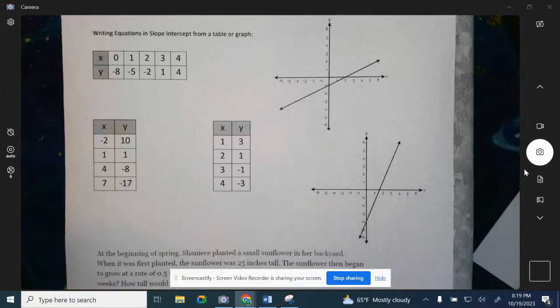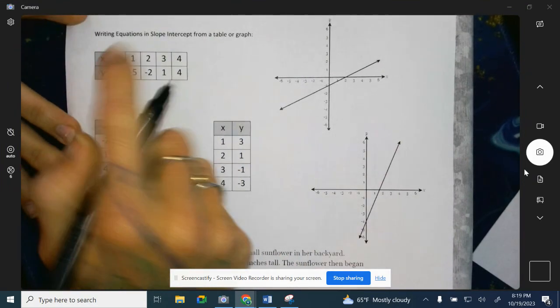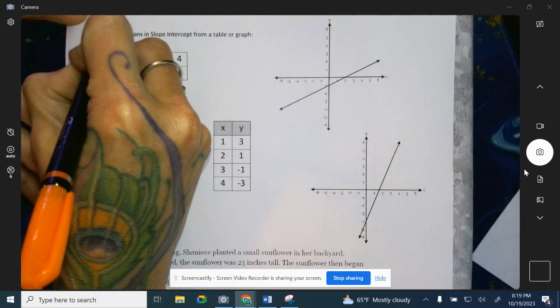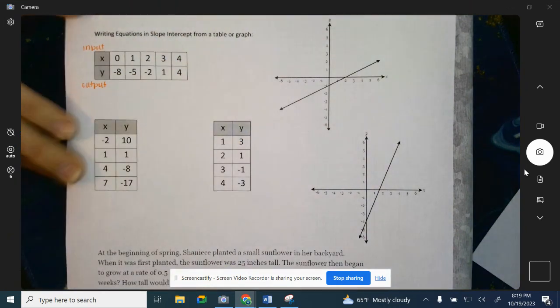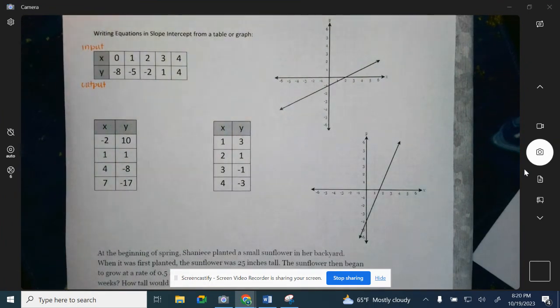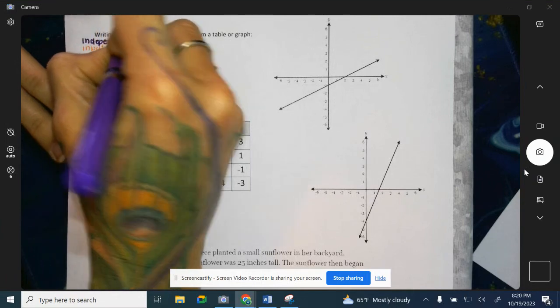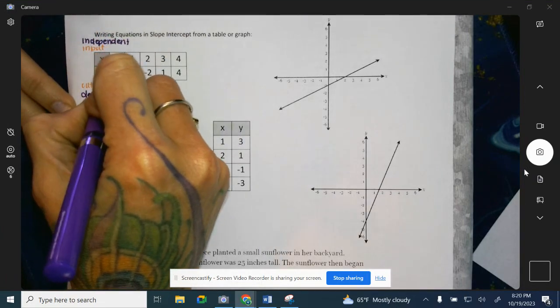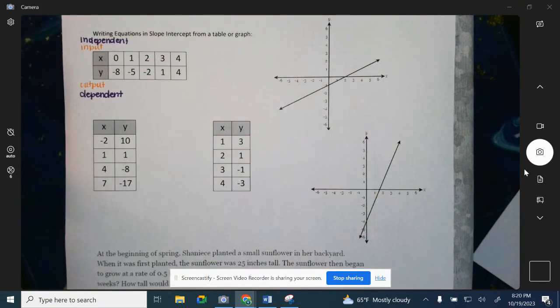We had a couple requests for finding equations from graphs and tables without a calculator. So looking at your table, the first thing you want to do is check your input versus output. So what is X and what is Y? Input is your X value, output is your Y value. Remember, X is also independent, and then Y is going to be dependent, because Y depends on what we plug in for X, which X value we go to look at.